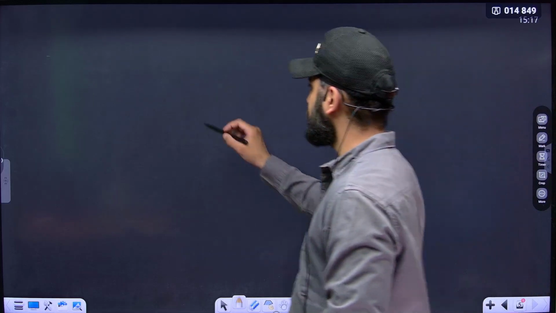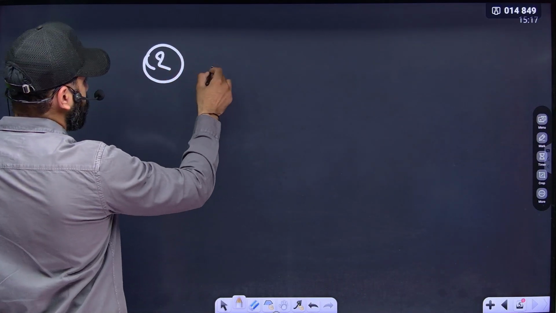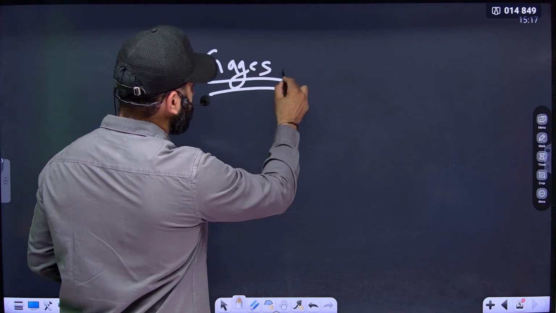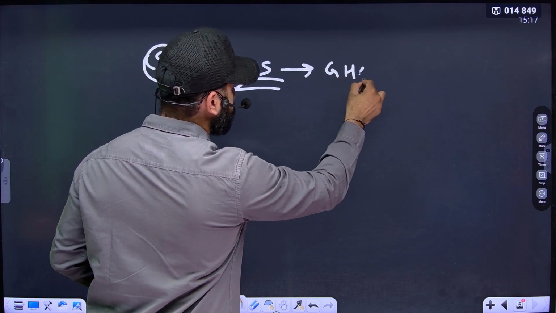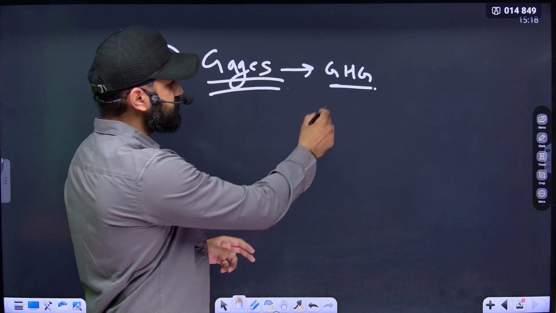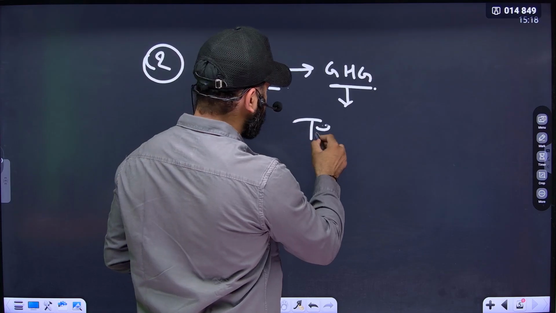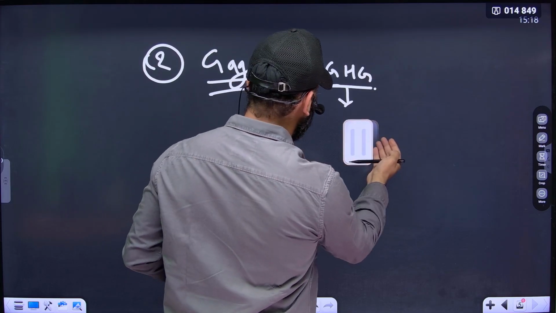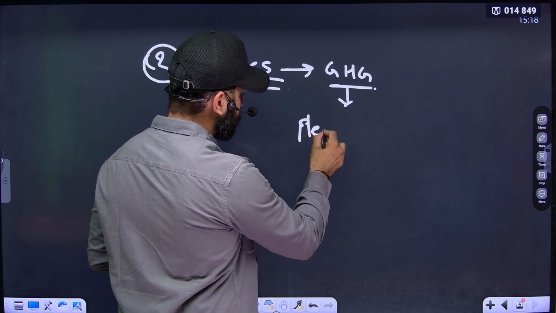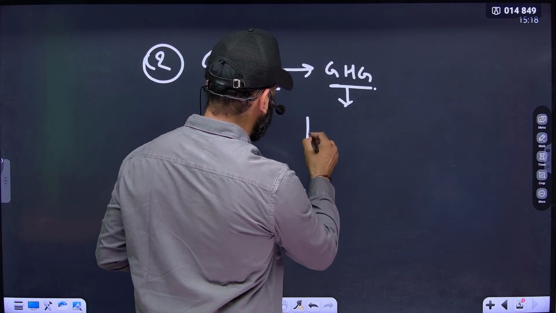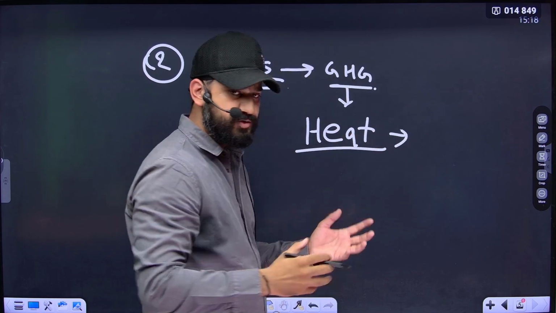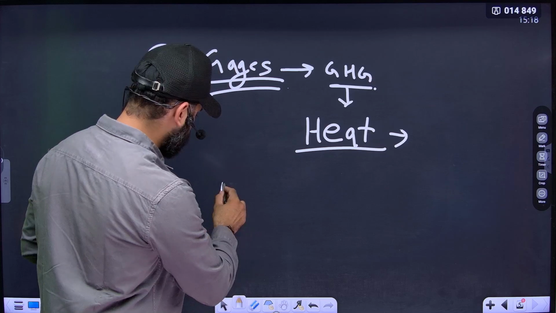Let us talk about the second reason: availability of gases. These gases are also the greenhouse gases, and we know that greenhouse gases are responsible for heat capturing or accumulation. For example, this is the earth surface.